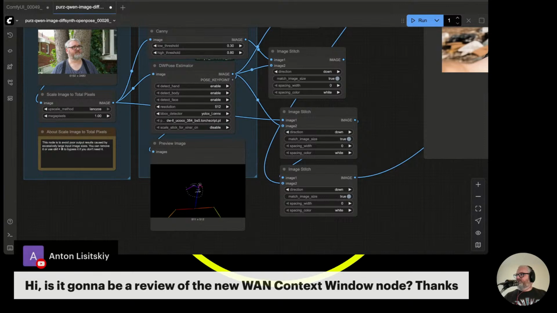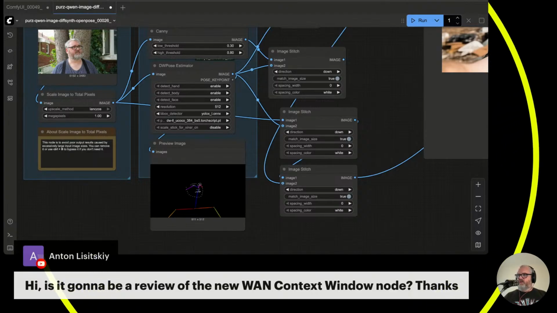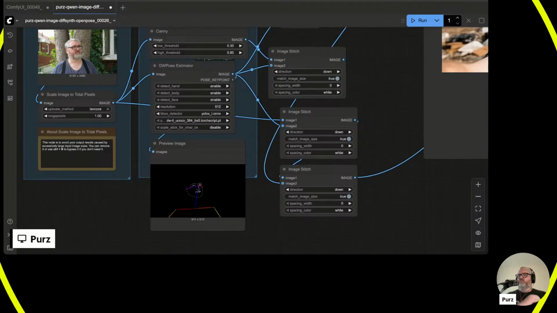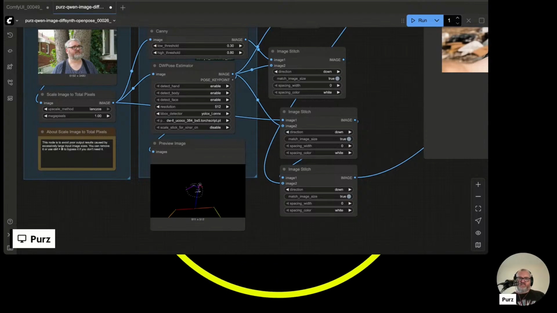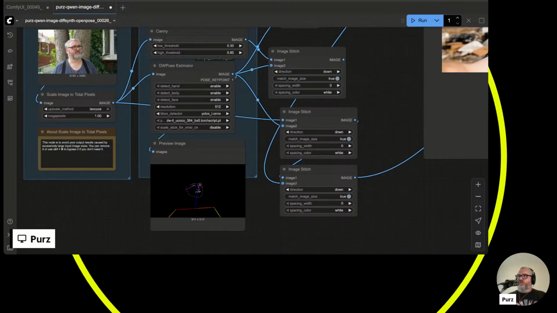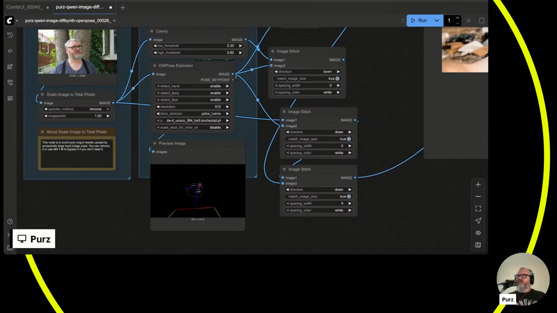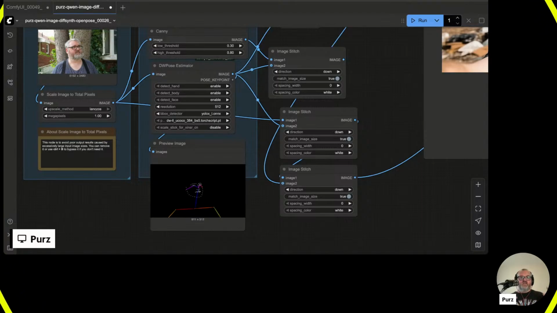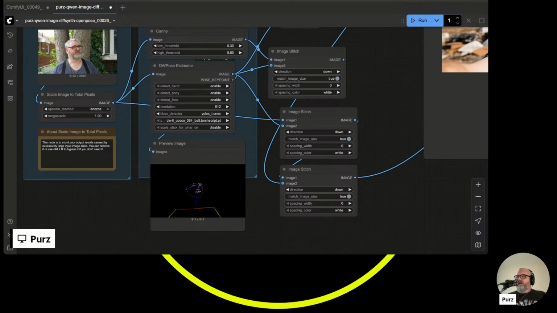Hi, is it going to be a review of the new WAN context window node? No, not today. So I should explain this right now. It is not functional in the sense that it works like AnimateDiff. All we've done is made it possible for there to be context windows. There's a good chance that if you try to use the context window nodes right away, they're not going to do anything, because we really need the community to figure out how to make that work.